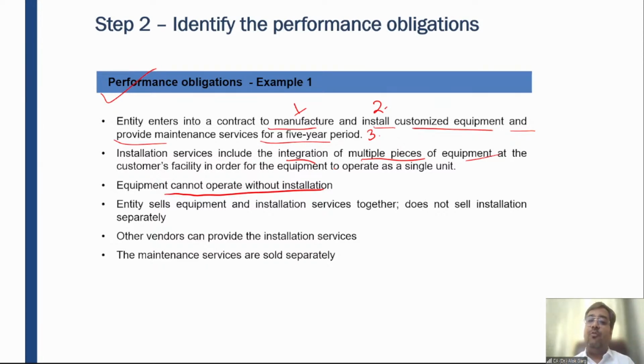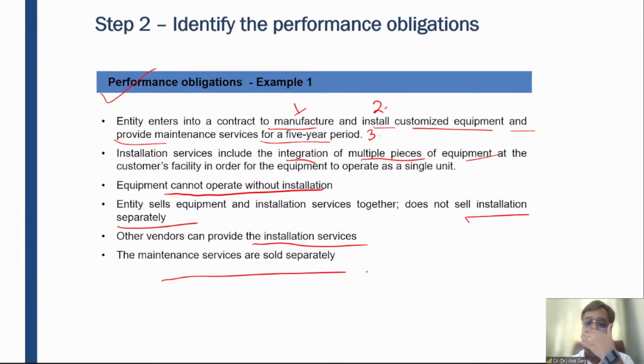The entity normally sells the equipment and installation services together. It does not sell installation separately. The entity does not only provide installation, it generally provides installation along with the equipment. But another vendor can also provide the installation service. You can call a vendor from Urban Company or from the market and he will get the installation done. The maintenance services are always sold separately. So maintenance service is a separate performance obligation, right? It is always sold separately.